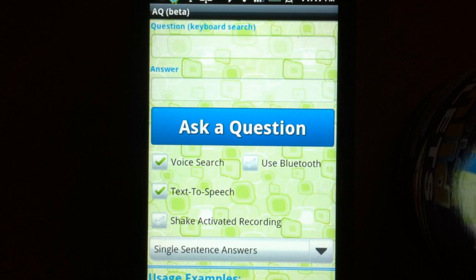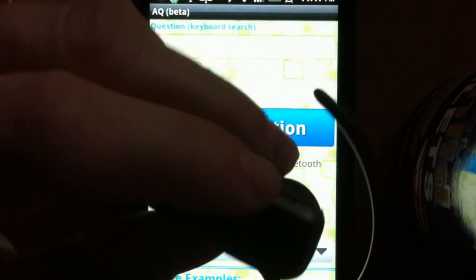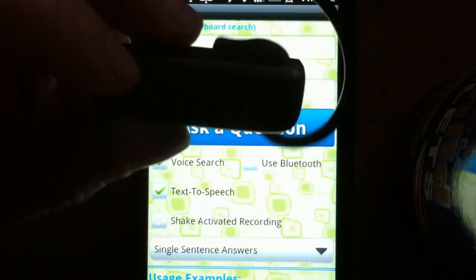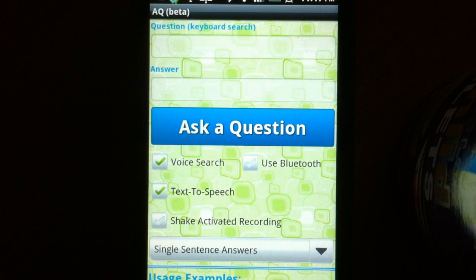or any Android device. However, one of the best features of AQ software is its ability to operate hands-free using any common type of wireless Bluetooth headset. This allows you to, let's say, walk down the street and ask your question by simply shaking or tapping the device and hear the answer back in your Bluetooth headset. AQ also supports non-A2DP Bluetooth devices. These are old Bluetooth headsets which can now be purchased for really less than $20.